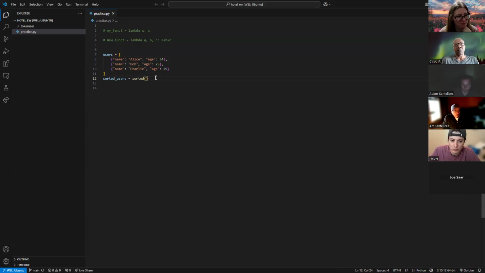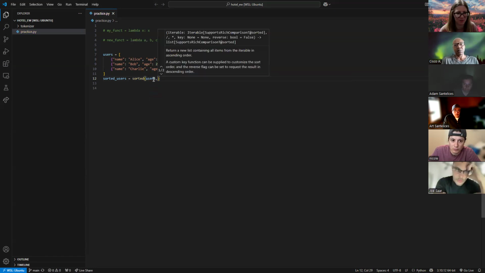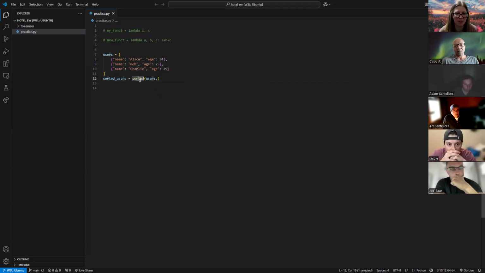Also a string. You might not think that a string is an iterable, but it is. You can go ahead and do a for loop through a string. So all those are things we can pass in. Thankfully, we have a list, which we know is definitely an iterable. So let's pass that in. We're going to give it users. That's our first iterable.